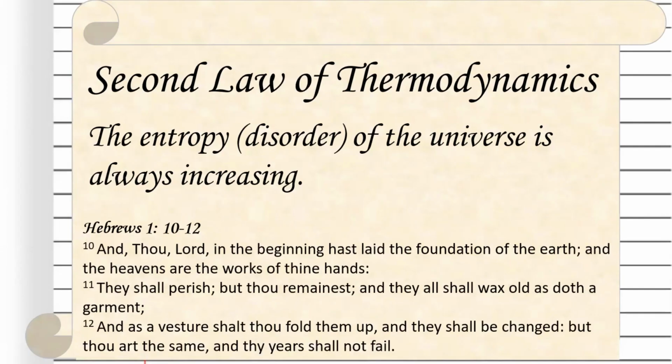It's talking about how God created everything from the very beginning, and only He doesn't change. But all of us grow old, and our belongings grow old and fall apart. God never changes, and the second law of thermodynamics does not happen to Him, but everything else decays and breaks down and will perish.